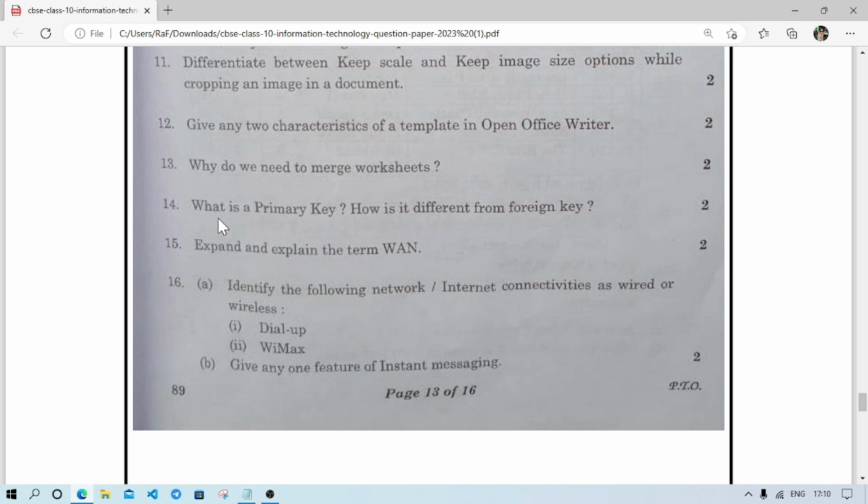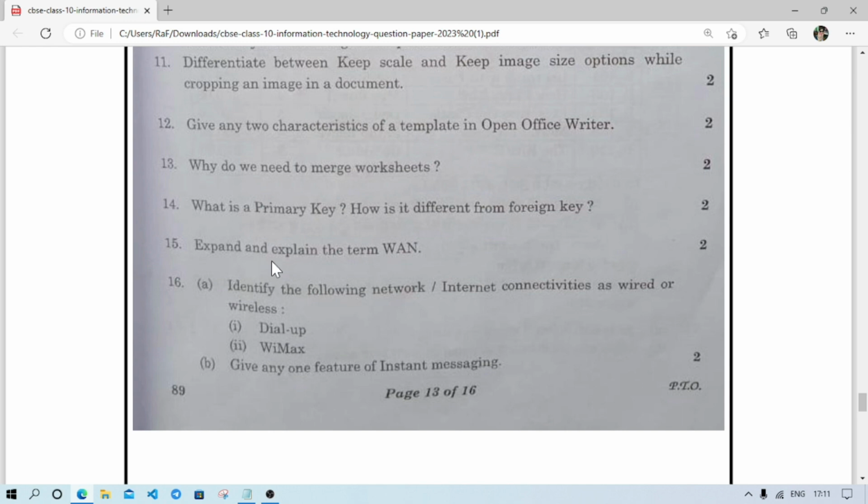These questions might require: what is primary key, how it is different from a foreign key. Primary key, you can write the definition like that: the key which is used to uniquely identify a record in a table is known as primary key. And how is it different from a foreign key? The primary key uniquely identifies a record in a table, whereas the foreign key is the primary key of another table, which is used to relate two tables together.